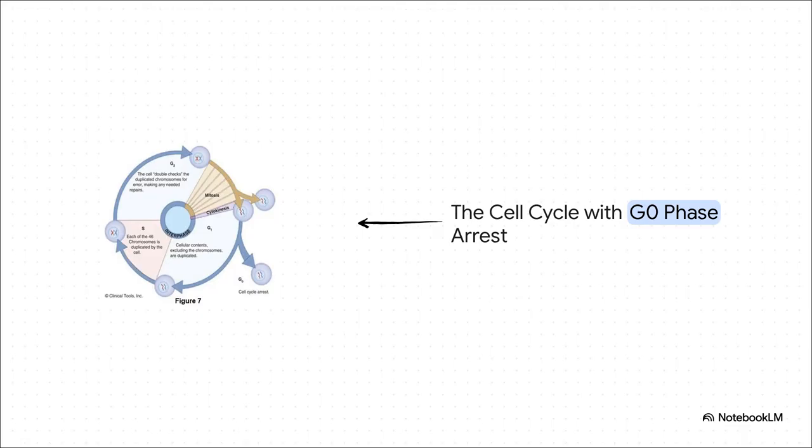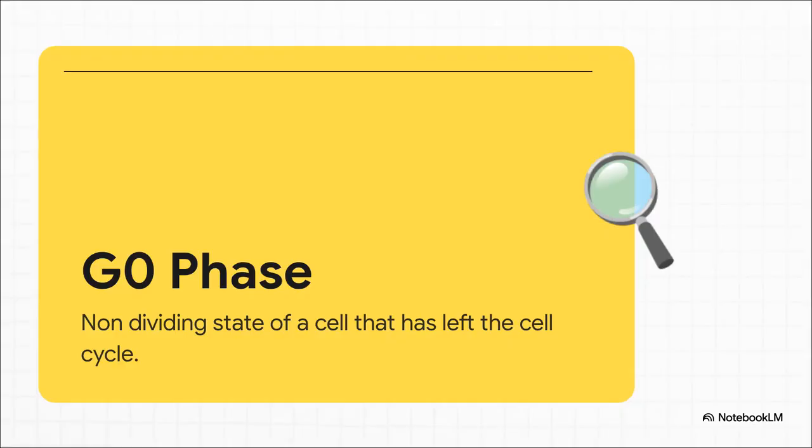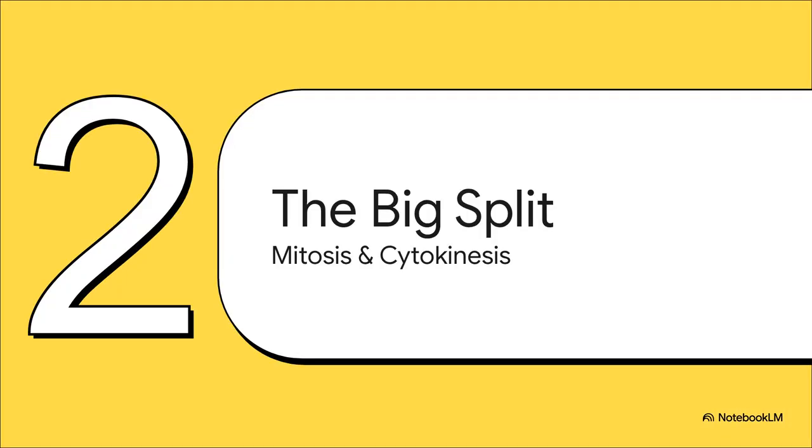And this brilliantly illustrates something super important. The cycle isn't just an endless loop for every single cell. There's actually an off-ramp built into the system. Not every cell just automatically continues dividing. We call this off-ramp the G0 phase. You can think of it kind of like the factory's break room. If a cell during the G1 phase realizes, hey, I have insufficient energy or nutrients to continue this demanding cycle, it just exits into this non-dividing state. And the really cool thing is, while some cells stay here permanently, for others, this exit is completely reversible if conditions happen to improve.